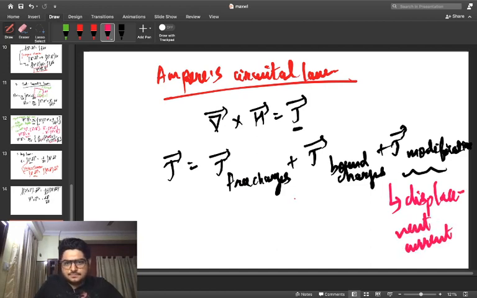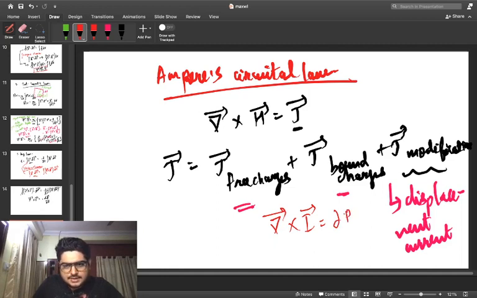So now we have to formulate the expressions accordingly. For free charges it is going to remain as it is. For bound charges we have to use the concept of intensity of magnetization: del cross I is equal to del P by del t plus J of bound charges.